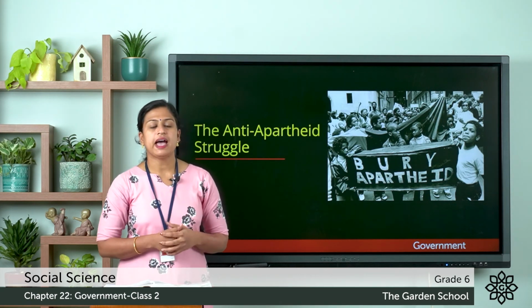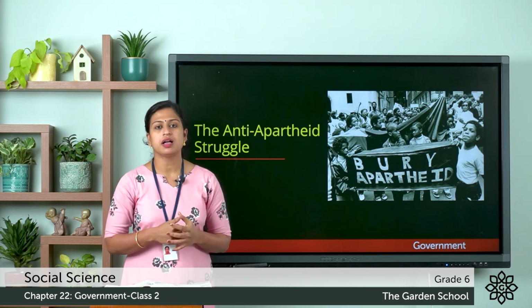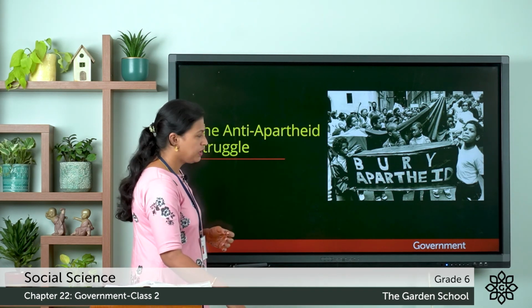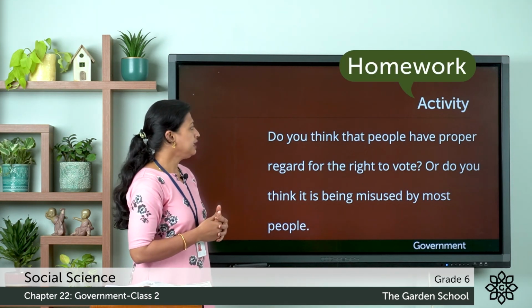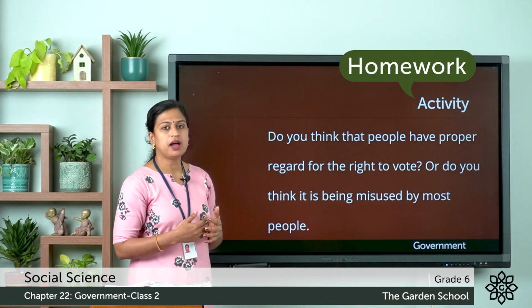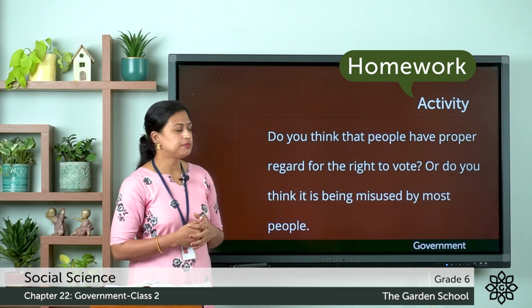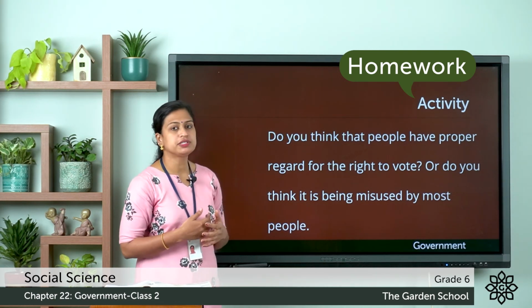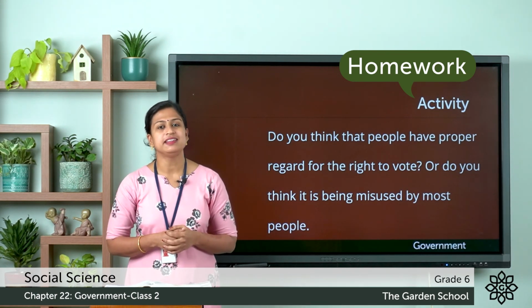So with this we have completed the chapter, that is chapter number 22, government. Next, you can see you have an activity. The question is, do you think that people have proper regard for the right to vote, or do you think it is being misused by most people? So you have to write the answers and submit in Teams.